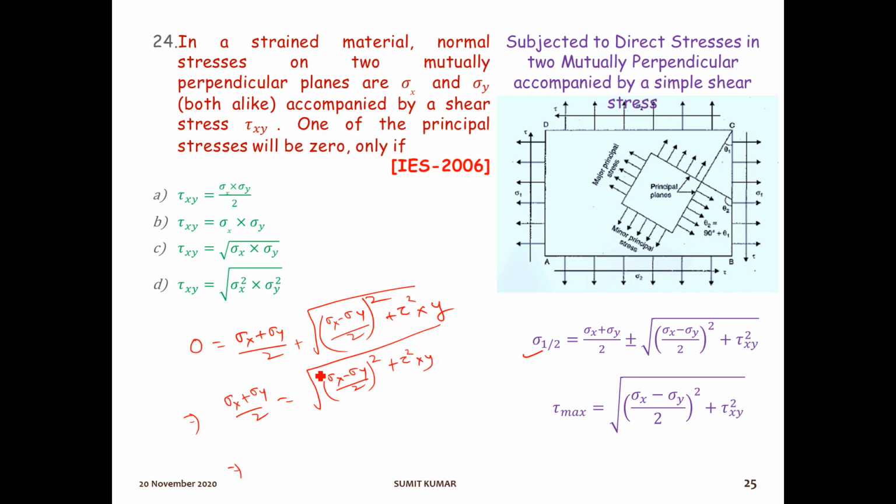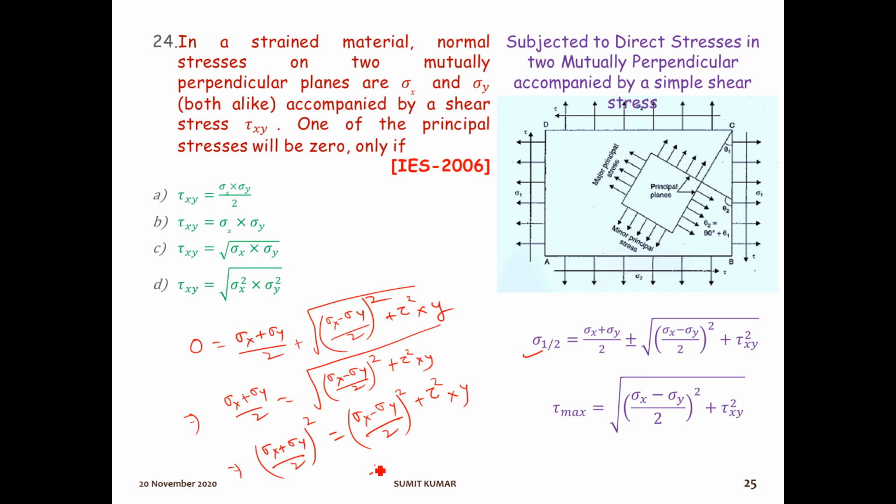Further, if we remove this root, then sigma x plus sigma y by 2 whole square is equal to sigma x minus sigma y by 2 whole square plus tau square xy.